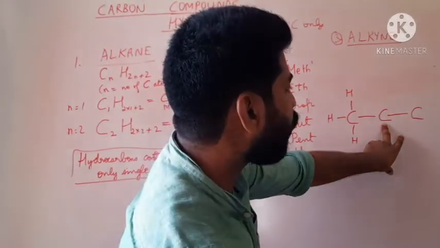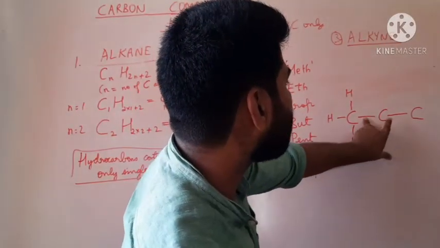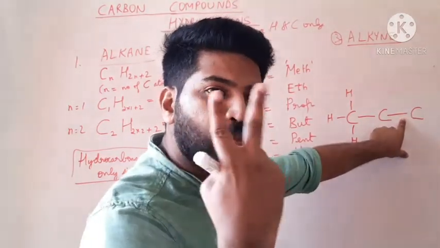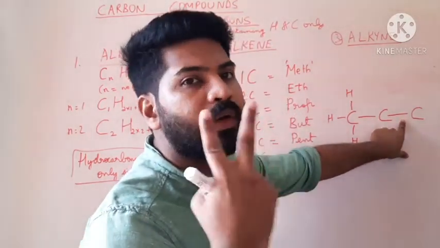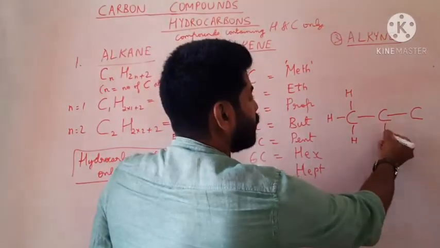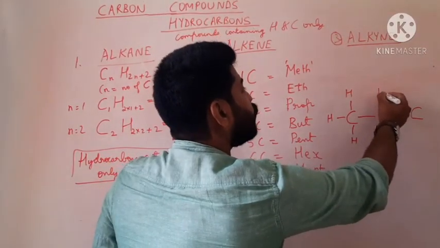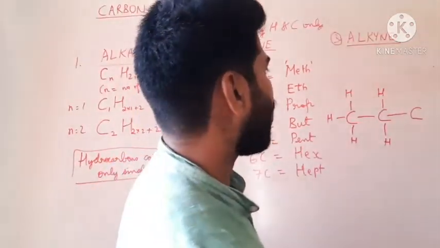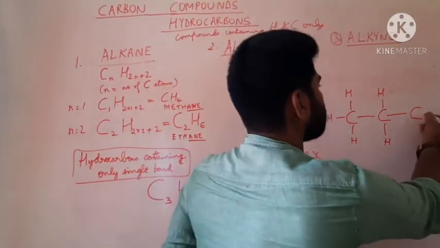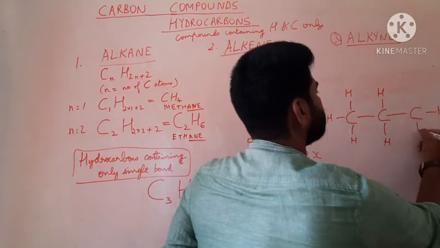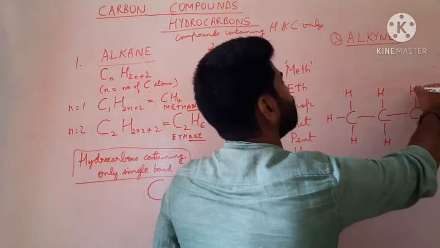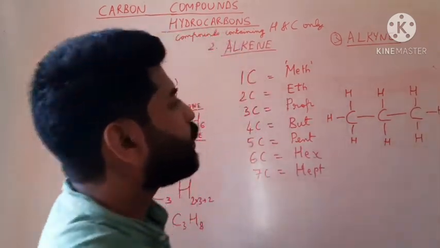It is already bonded to 2 carbon, which means it needs 2 more valencies to be filled. Only 2. Therefore, this carbon can take 2 more hydrogen only. And like this, carbon atom requires 3 more valencies to be filled. So we fill in the hydrogen atoms.